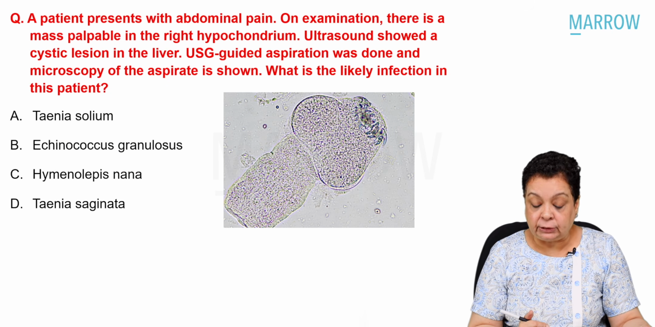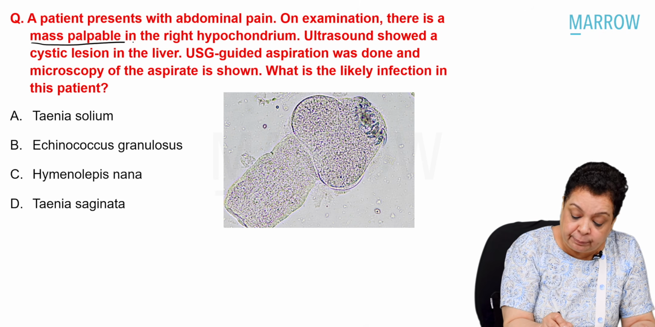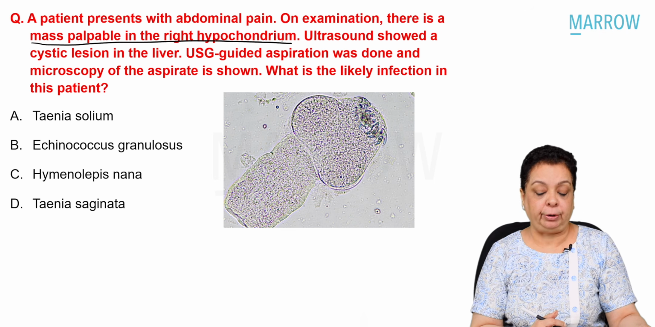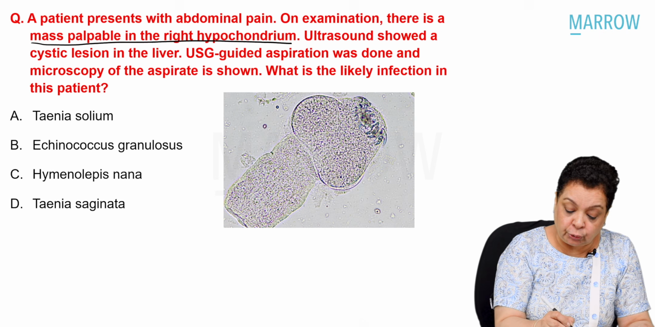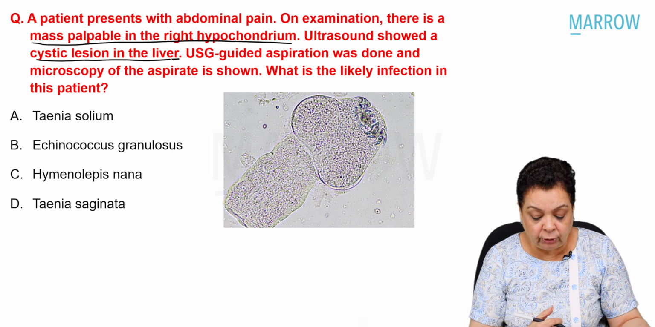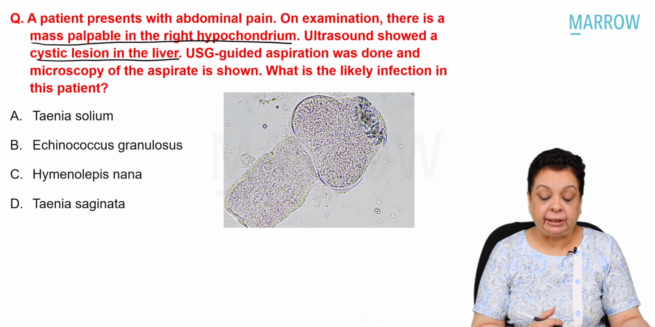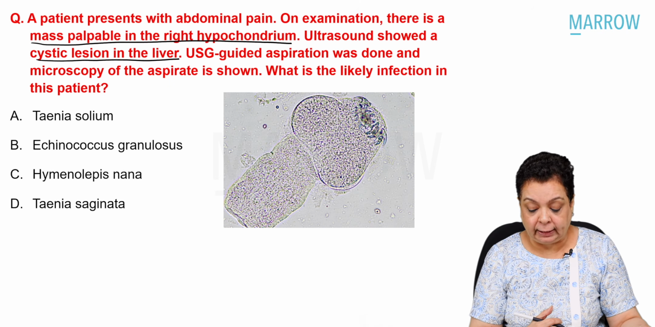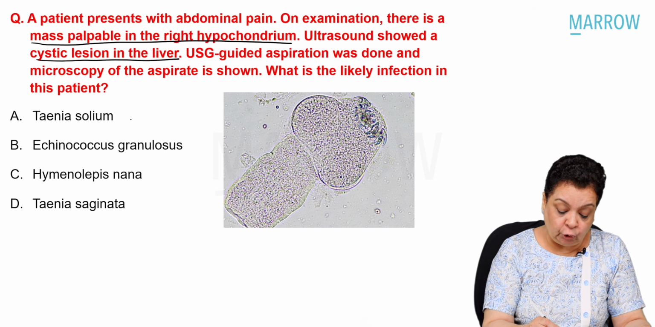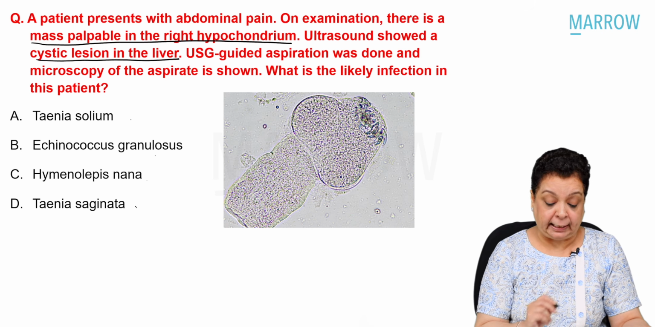A patient presents with abdominal pain. On examination, there is a mass palpable in the right hypochondrium. Ultrasound showed a cystic lesion in the liver. Ultrasound guided aspiration was done and microscopy of the aspirate is shown. What is the most likely infection? Taenia solium, Echinococcus granulosus, Hymenolepis nana, Taenia saginata.